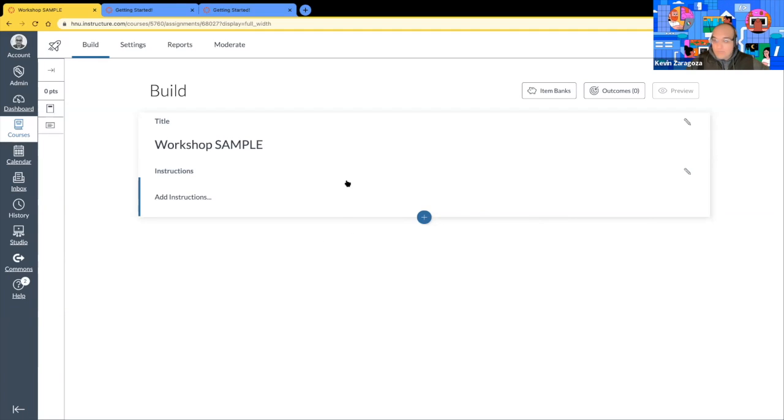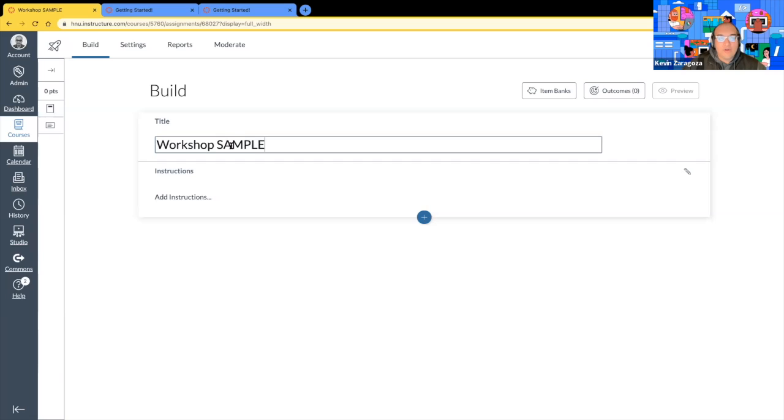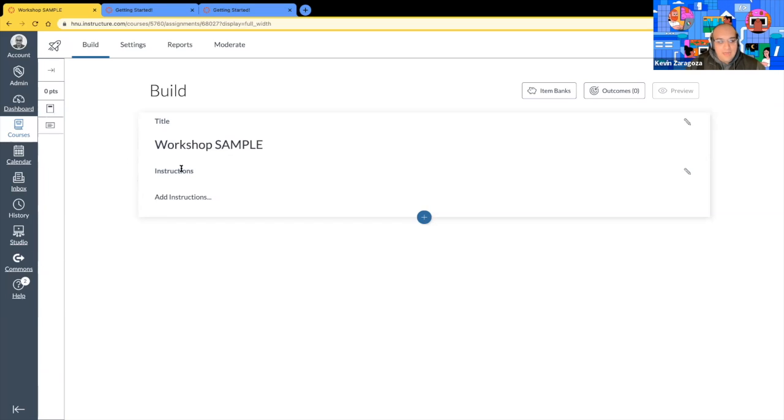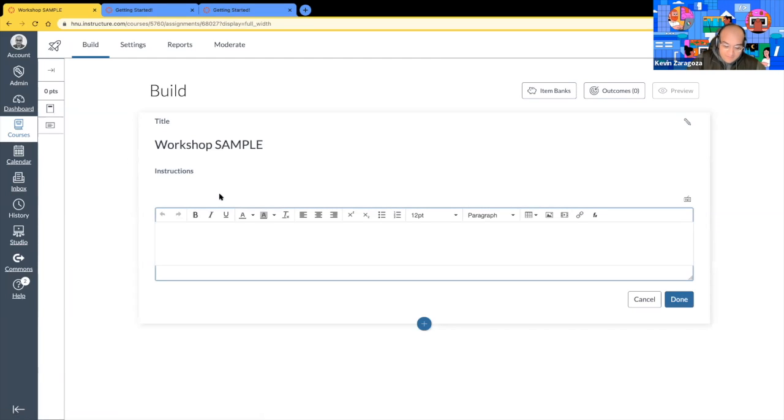All right. So again, this is my title here. I can always edit it from the build mode. My instructions here are, I'll keep it simple. And again, you do have that rich content editor. So if you'd like to format your text, you can do so here as well.